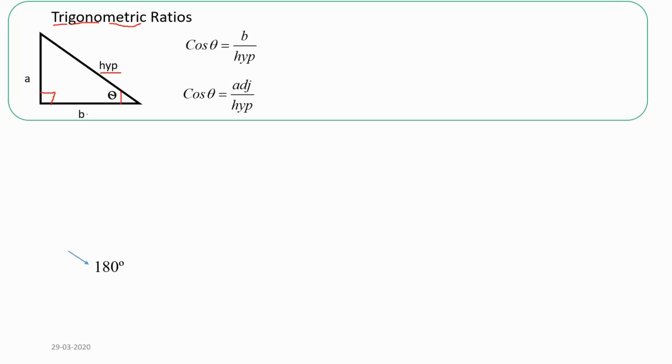Now our angle is placed at the lower corner next to B. The side B and the hypotenuse give rise to this angle theta. Therefore B becomes adjacent. Adjacent means next to, which is close to us, and A becomes opposite to the angle. Now adjacent over hypotenuse is the relation to find this angle.